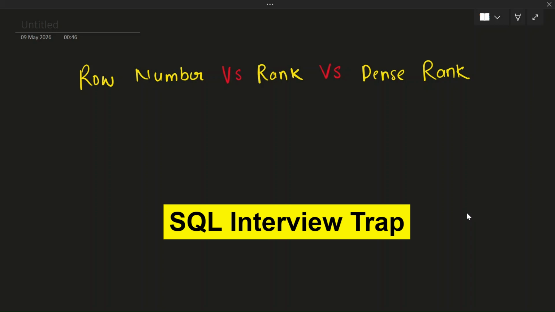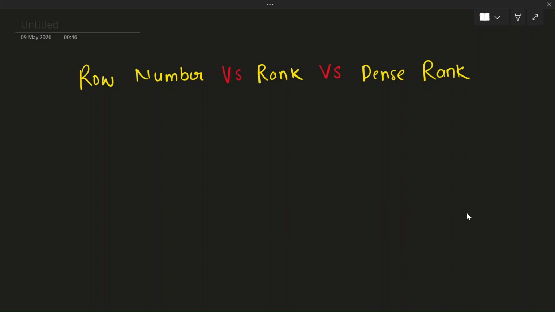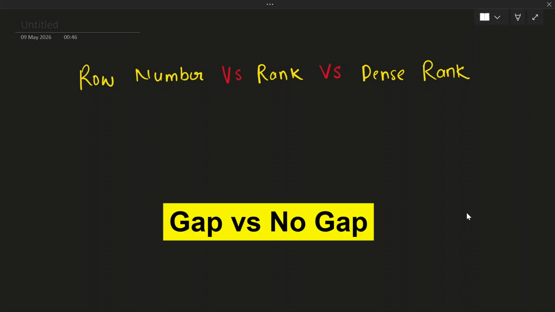If you use rank instead of dense rank in a SQL interview, you might accidentally delete the very data your manager asked for. Most beginners think these functions do the same thing until a tie happens. Today I am simplifying the gap versus no gap logic so you can write production-ready code.